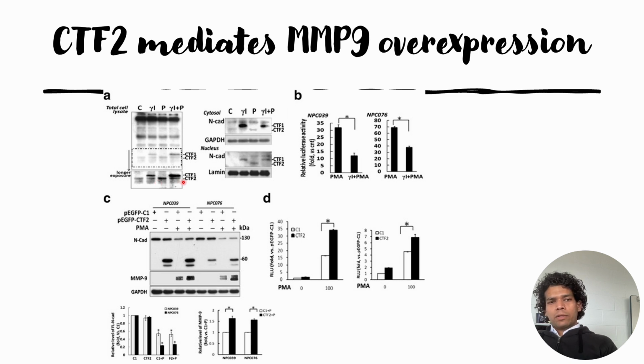And when they did it for the secretase inhibitors plus PMA treated cells, the CTF1 signal goes up because the secretase inhibitors prevent the further cleavage of CTF1. The authors claim that because of the high levels of CTF1 in both the secretase inhibitor conditions, they are not able to see an enhanced signal for CTF2. However, CTF2 is